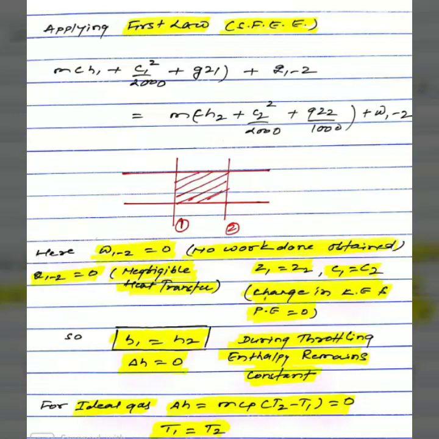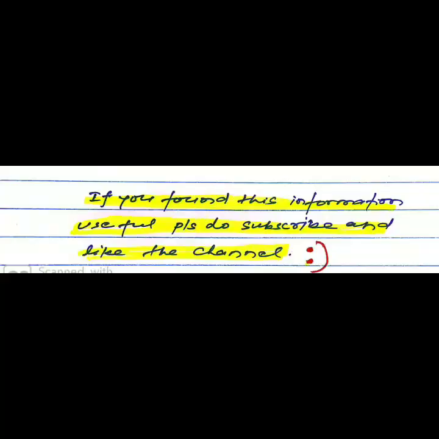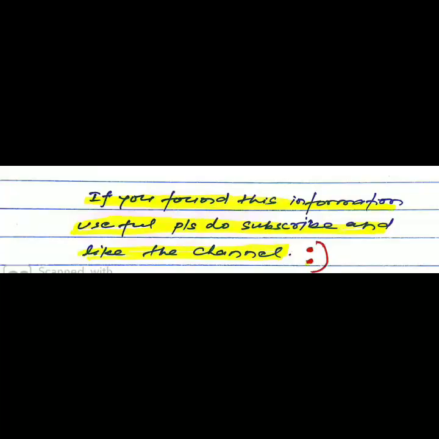For an ideal gas, we know that the enthalpy relation is mCp (T2 minus T1), so that will be 0, and we get T1 is equal to T2. Thus temperature will remain constant.